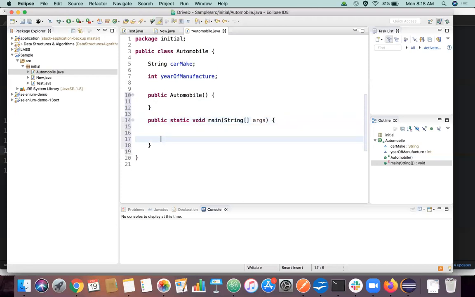So inside this main method, I just wanted to create an object for this automobile class. So how I'm going to do that? Can anyone unmute and say? With the help of new keyword. Yes, correct. Automobile AU is equal to new. The new keyword is used to create a memory inside our RAM, right?